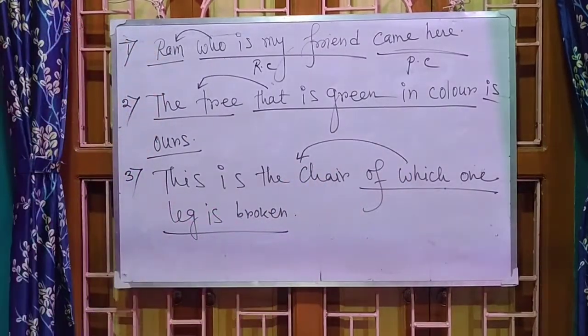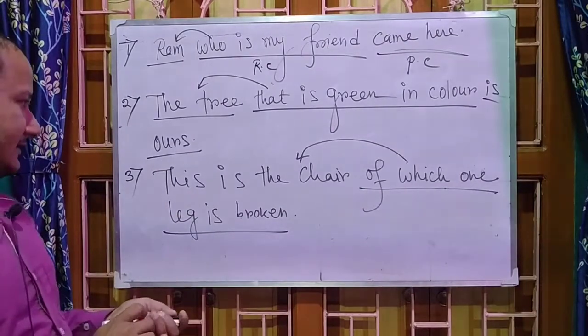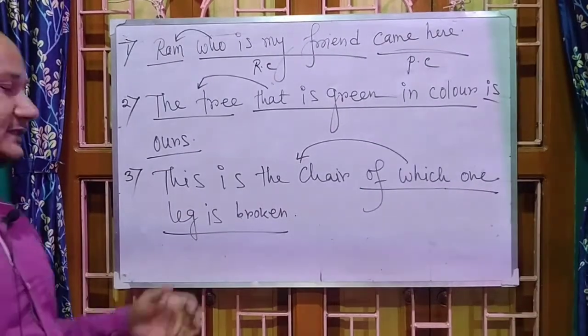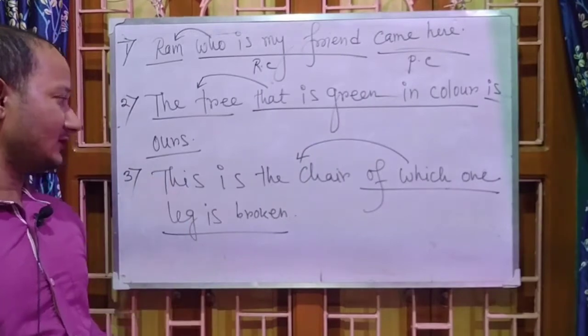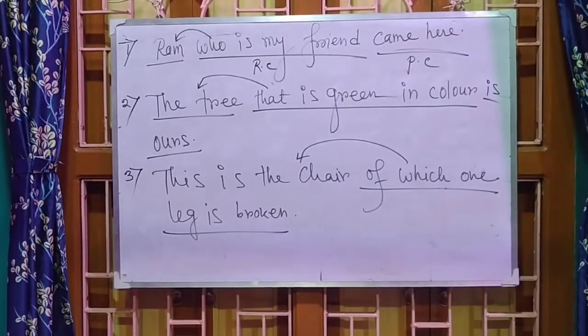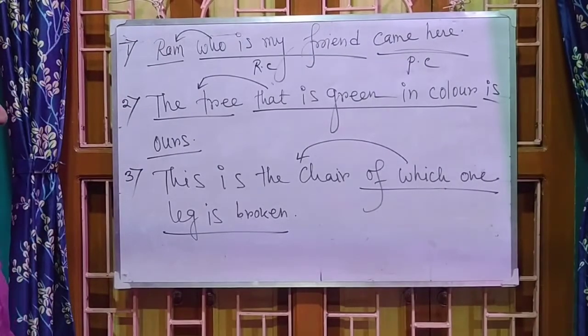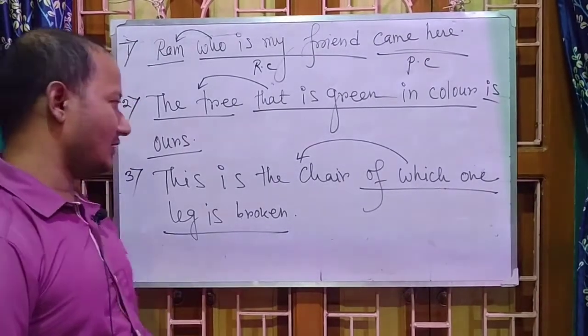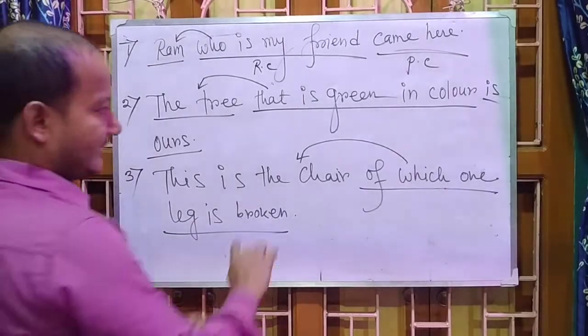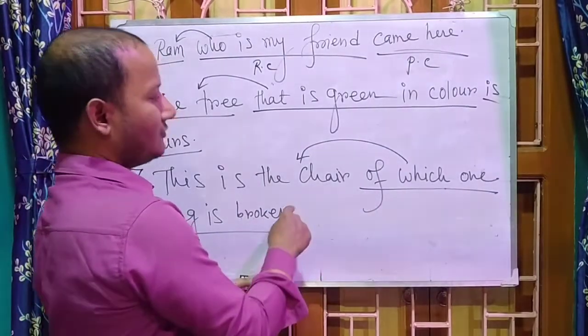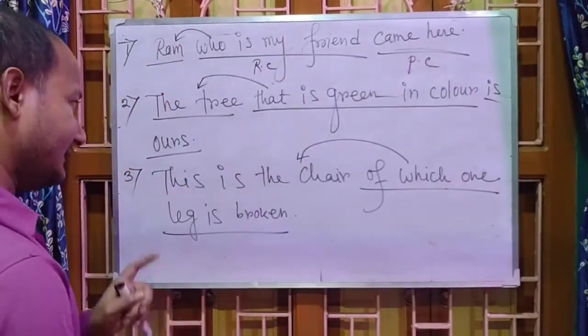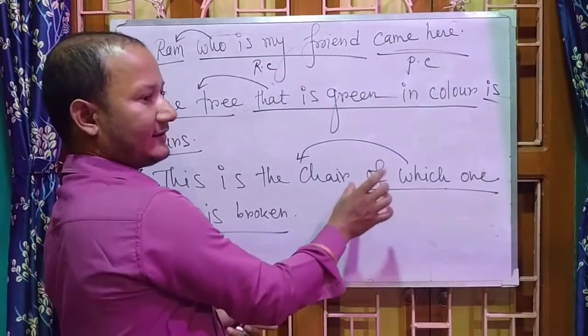Okay, why am I showing in this way? Because this is called the adjective clause or the relative clause. I have already told you that an adjective clause is a clause that qualifies a noun or pronoun. Because of that, I am showing the noun that is being qualified by the relative clause.